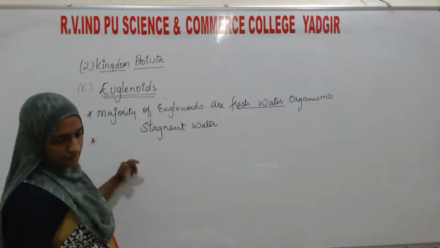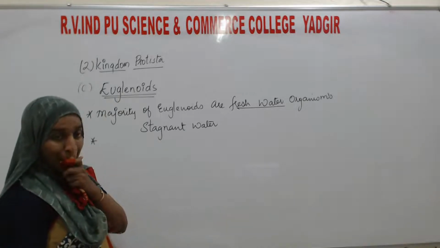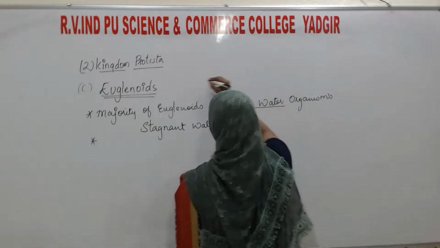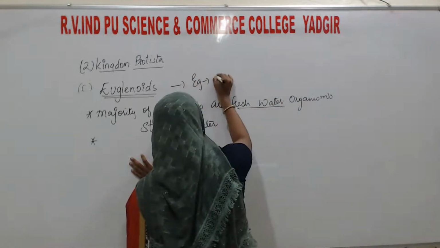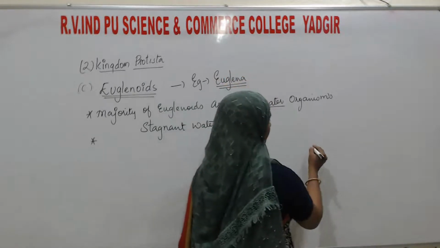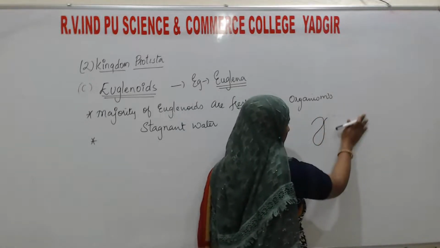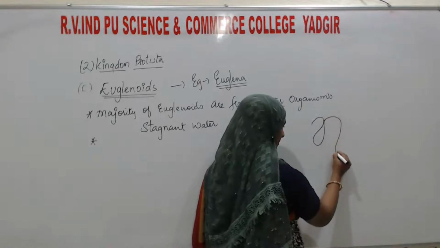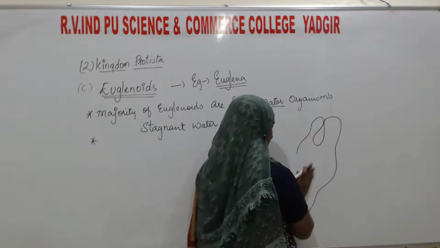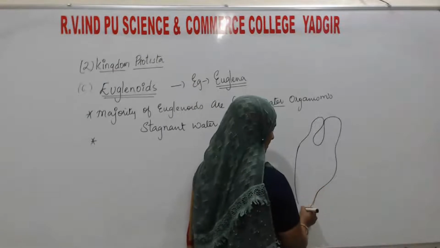The next thing here: instead of a cell wall, see, I will draw. For euglenoids, the example is Euglena. This is the Euglena.